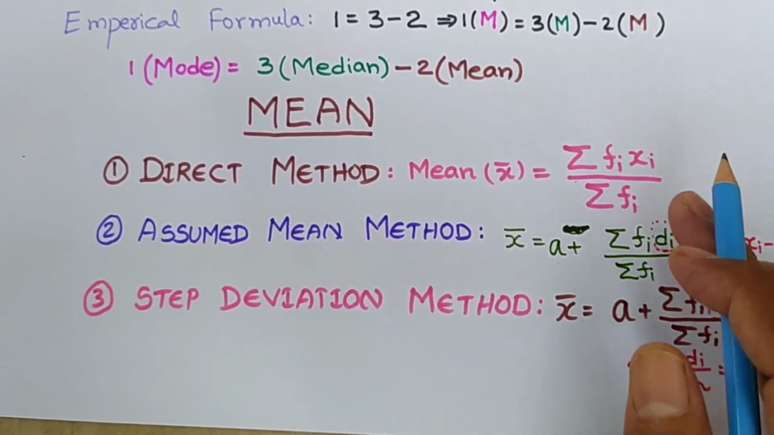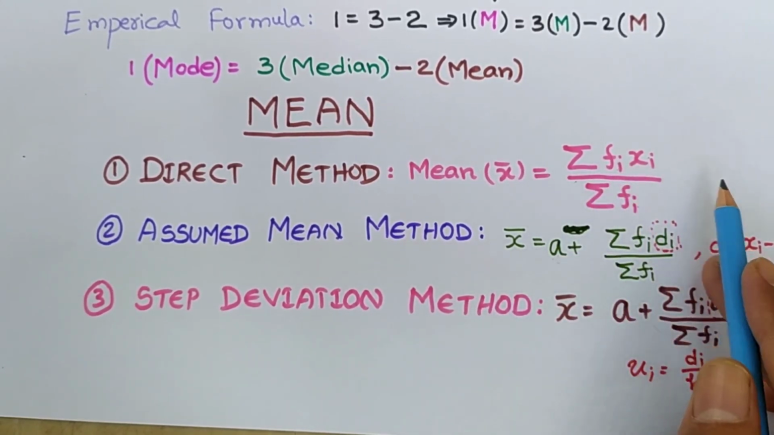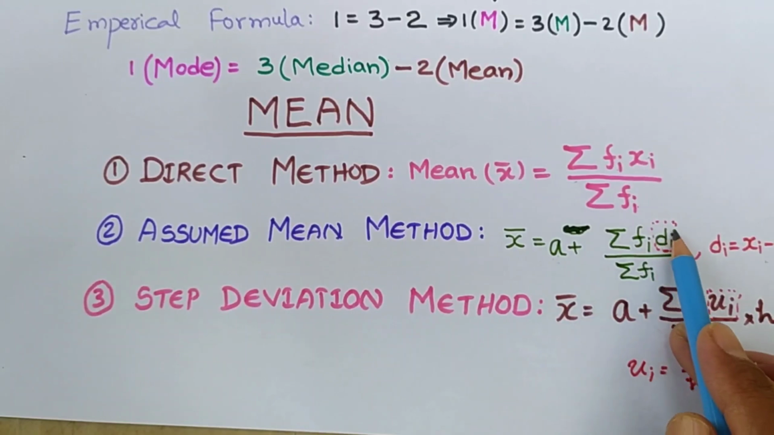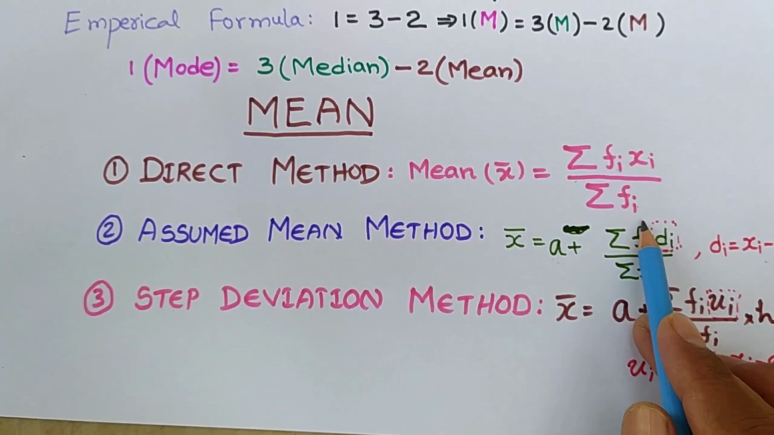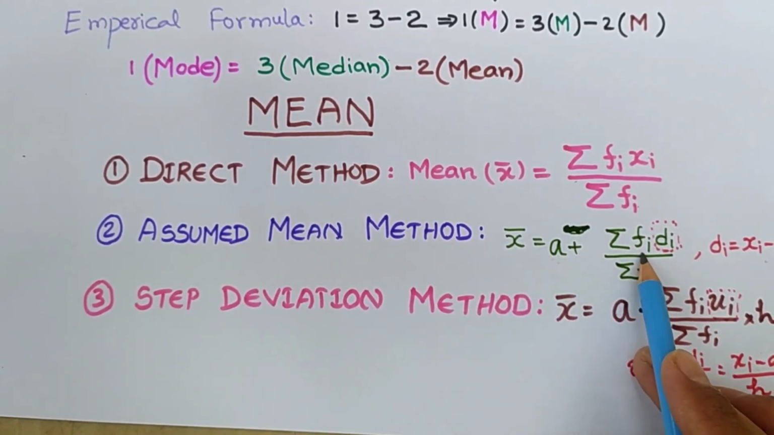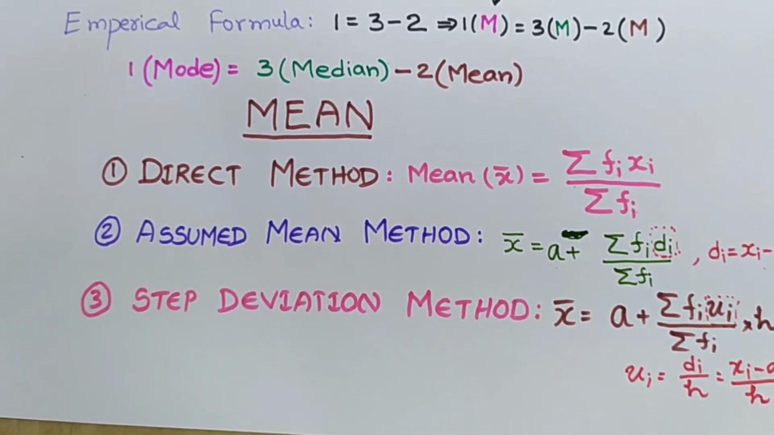Is it clear? So here only sigma fi into xi by sigma fi. There is no a, no h. Here it is sigma fi into di by sigma fi. Here plus a, or we can say a plus. Here this a is added to this, or we can say this is added to a. Here sigma fi into ui by sigma fi will be multiplied by h and then added to a. So based on this we will be doing some problems. Before that, I would like to tell you the derivations of these formulas.